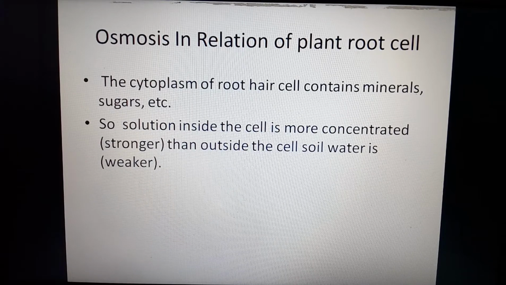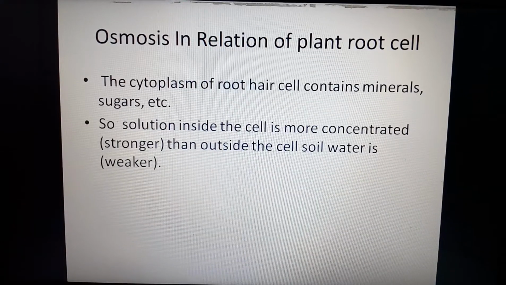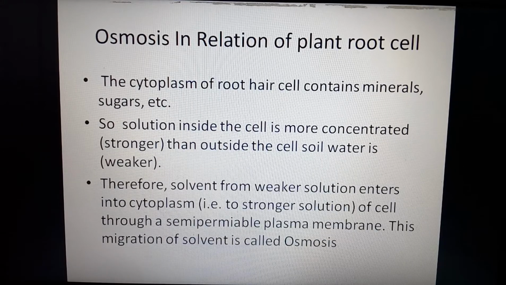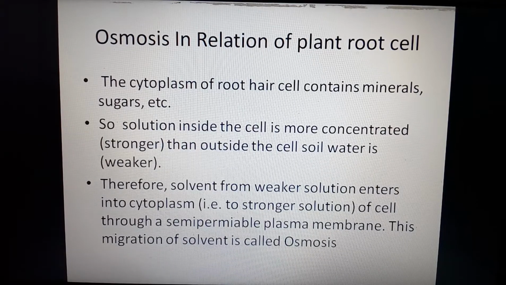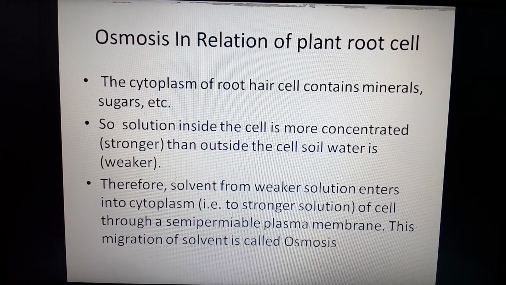So outside the cell, the soil water is hypotonic and inside the cell, the cytoplasm, the cell sap is hypertonic. So automatically water starts to move from the hypotonic solution towards the hypertonic solution. That means from the soil towards the cell cytoplasm.